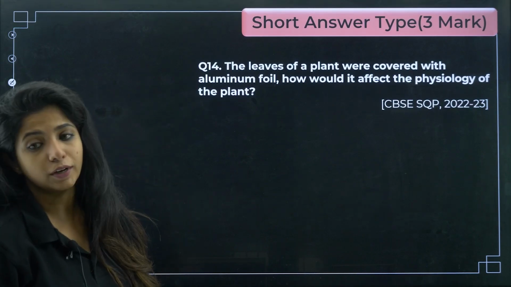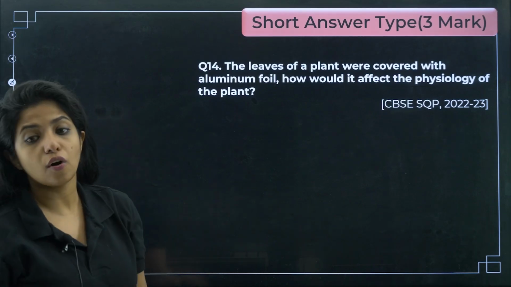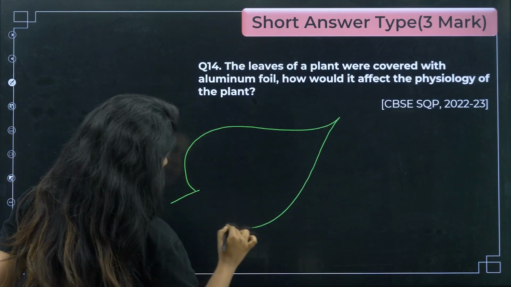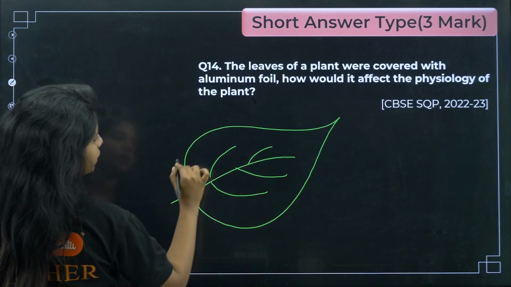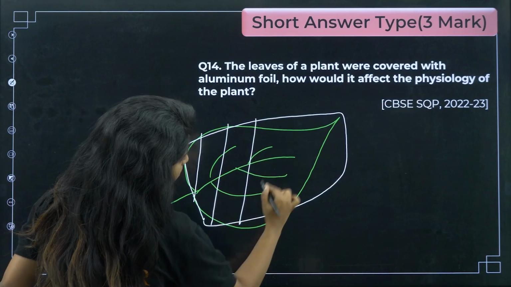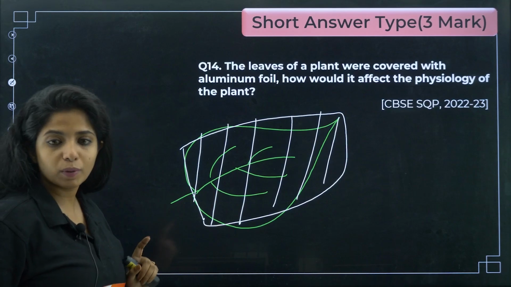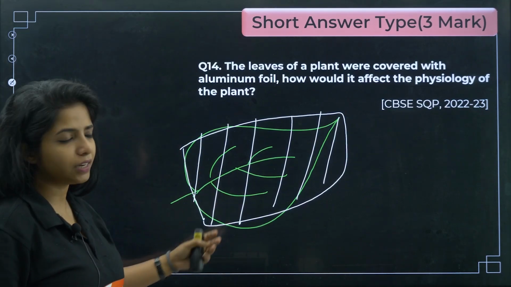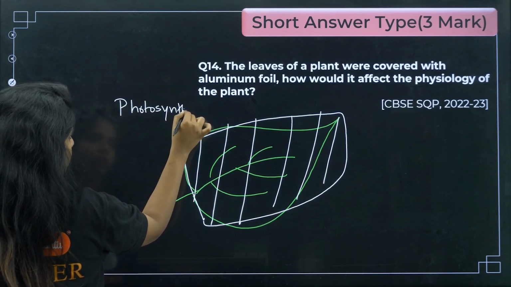Cool. Next, the leaves of a plant were covered with aluminium foil. This is a 3-mark question. Leaves of a plant are covered with aluminium foil. How would it affect the physiology of the plant? Now suppose this is a leaf that I have, and I am covering it with an aluminium foil. So what are the problems that could be occurring over here? Aluminium foil is there, leaf is being covered. Do you think photosynthesis will be happening? Light has to fall on the leaf, right? So I don't expect photosynthesis to happen over here. So photosynthesis is affected definitely.